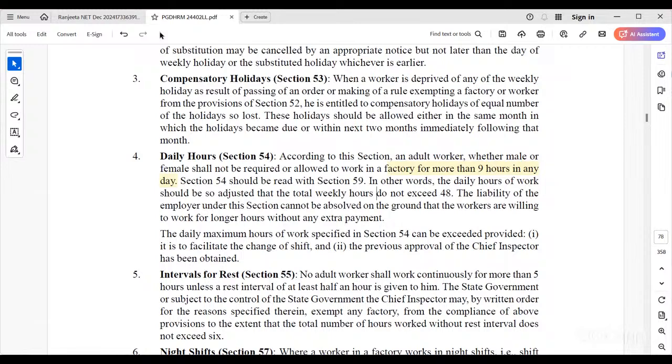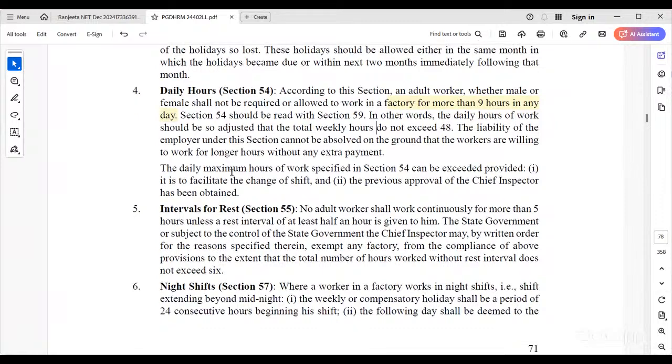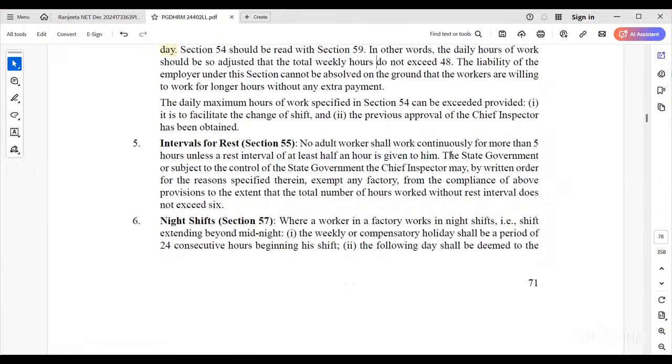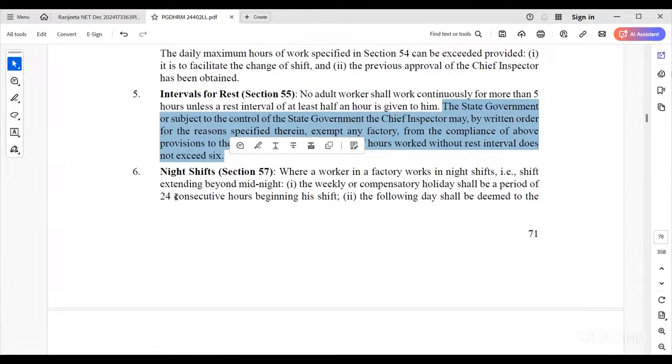Okay, sir. Okay. So now the interval for rest. No adult worker should work continuously for more than 5 hours, unless a rest interval of at least half an hour is given to them. Means at least a half-hour lunch break must be given, and they need to take some break. These can be subject to state government control. The state government, the chief inspector of labor officer, can verify the records of these industries and organizations.